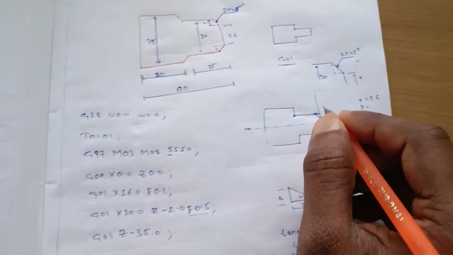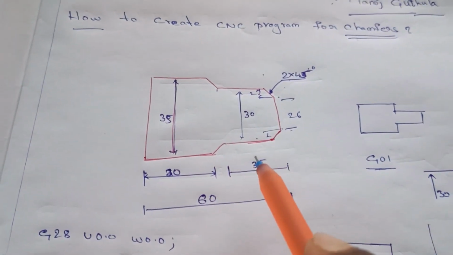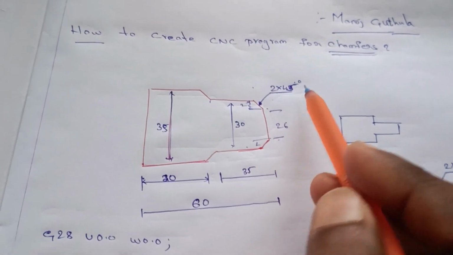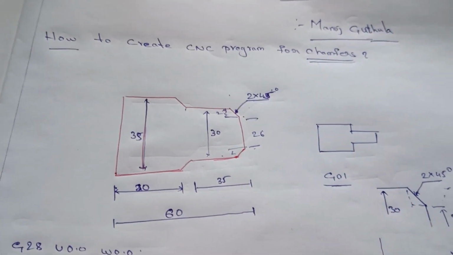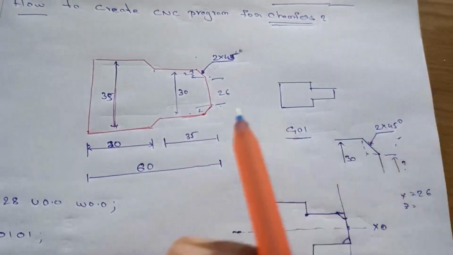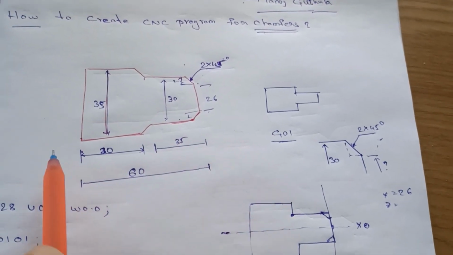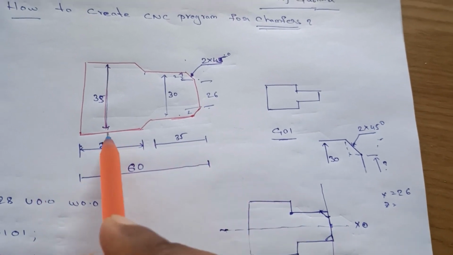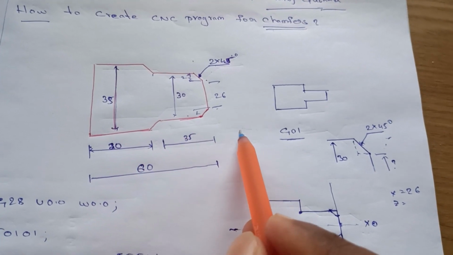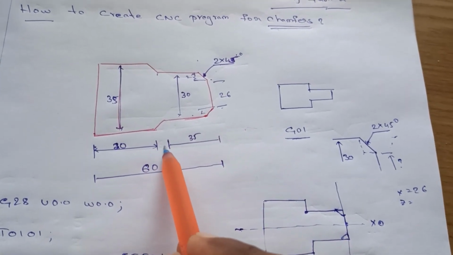For creating the chamfer, what dimensions do we have? I think there are no dimensions particularly mentioned here. For the first chamfer we had 2 into 45 degrees, but if there are no particular dimensions, we should find them from the difference between the lengths. We see the Z length, from here to here is 20, and from the starting Z0 to here is 35, but the middle distance we don't have.